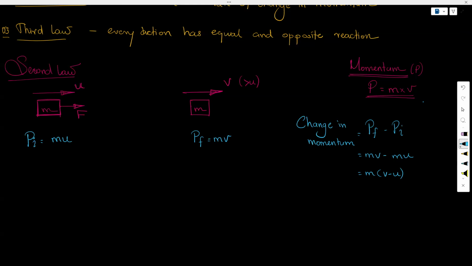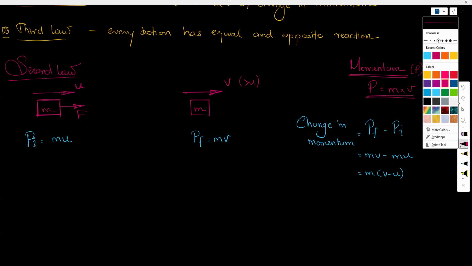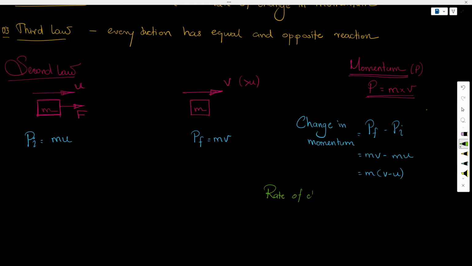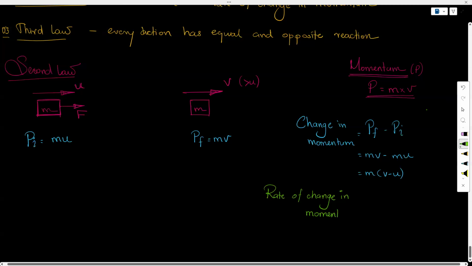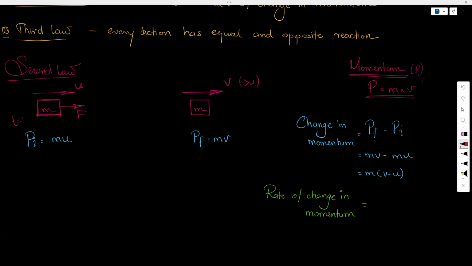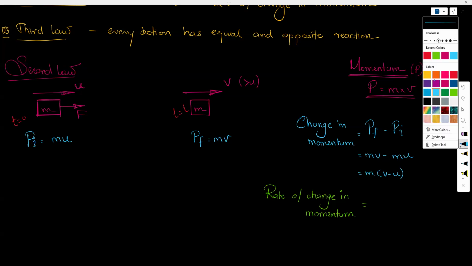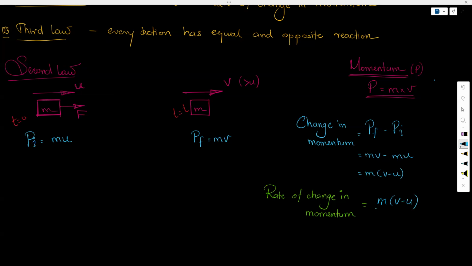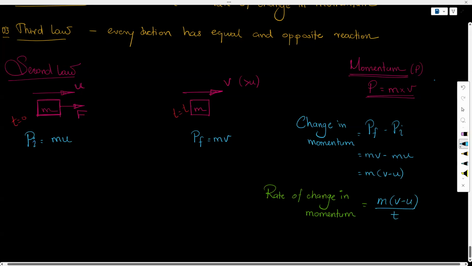So what exactly is the rate of change in momentum? Because Newton's second law says that force is directly proportional to the rate of change in momentum. The rate of change is how much of a change has happened over a unit time. So if I say this is at t equals 0 and this is t equals t, the rate of change of momentum is how much of a change has happened in a unit time. So we have to divide the entire thing by the total time it has taken. That is what we call the rate of change in momentum, right?